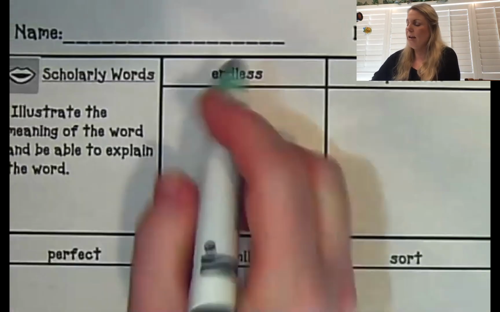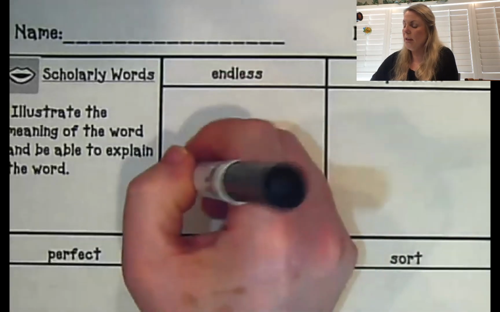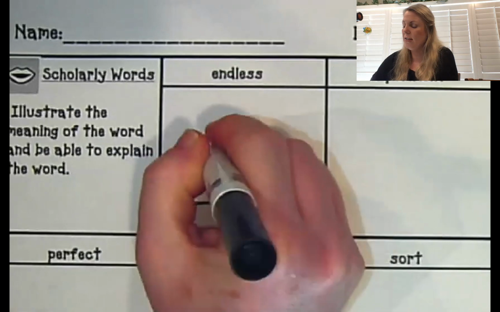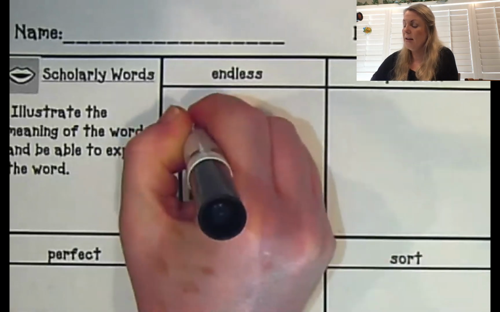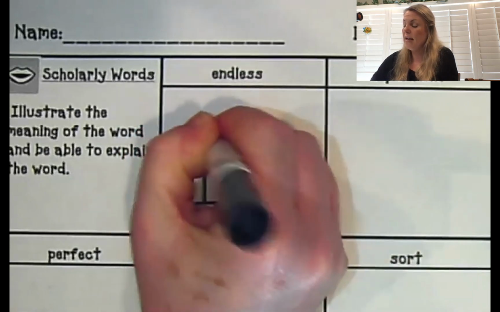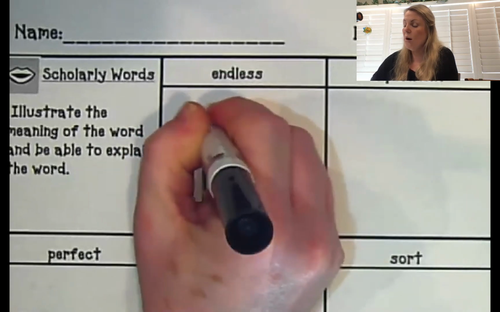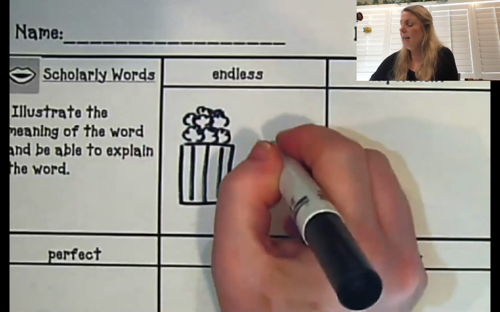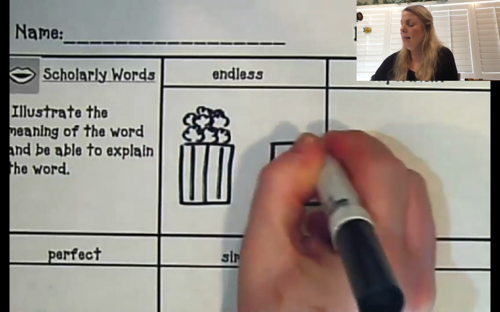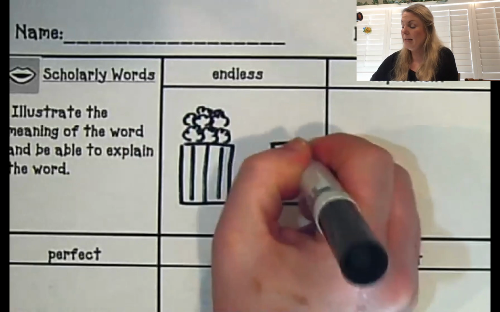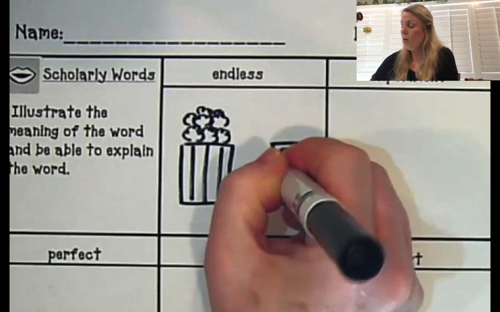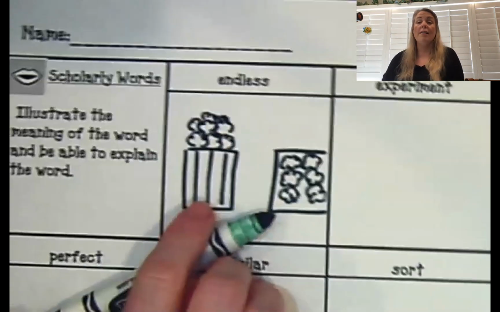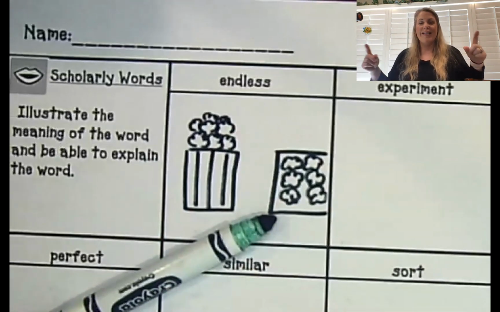I like going to the movie theater because they have endless popcorn, and that means it just keeps coming and coming. Can you think of something that's endless? Maybe water, right? What's something that's endless? So I'm going to say endless popcorn. This one is a little bit silly. And I'm going to draw some popcorn in the case. And everybody's going to say endless, on and on and on and on.